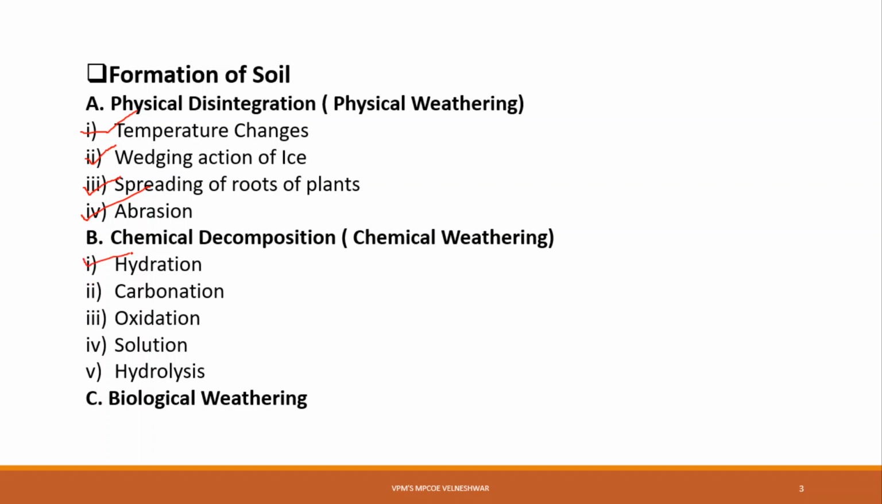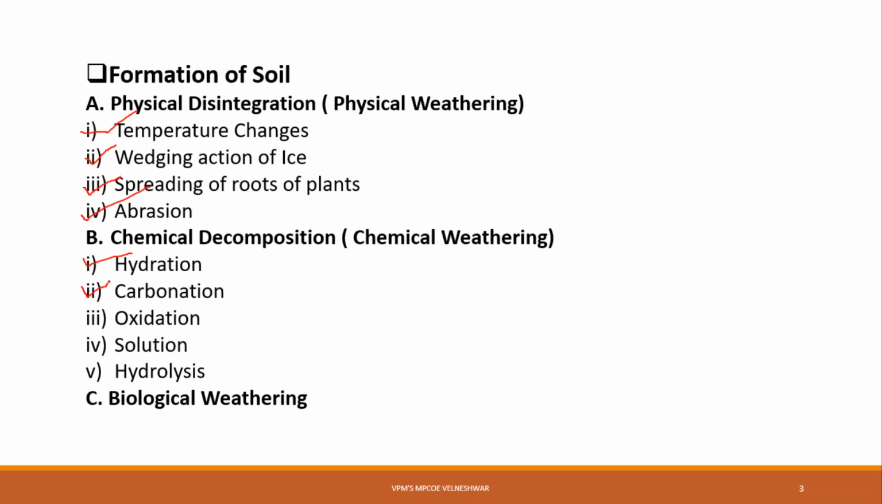Okay. Now the second one is carbonation. It is a type of chemical decomposition in which carbon dioxide in the atmosphere combines with water to form carbonic acid. When the carbon dioxide present in the atmosphere comes in contact with water, it forms carbonic acid, which reacts chemically with rock and causes decomposition of rock. Because of that decomposition the soil is formed, that is called soil formed due to the carbonation reaction.